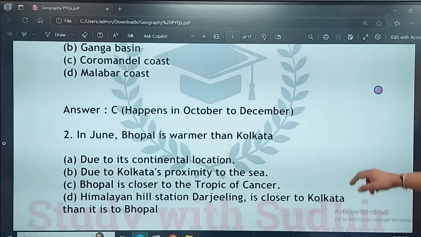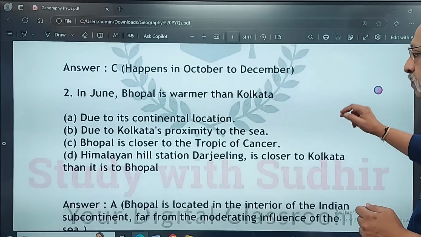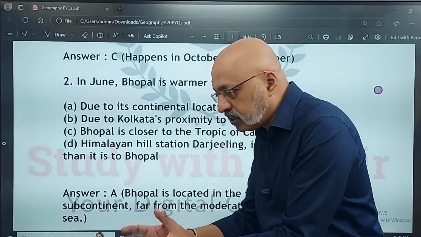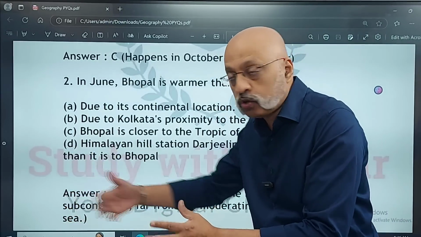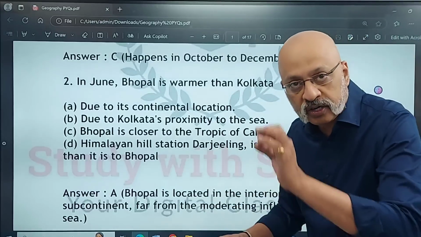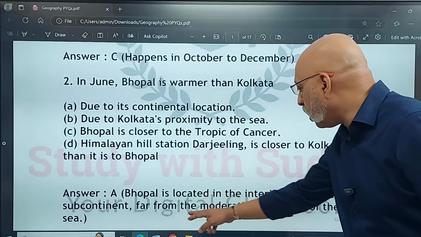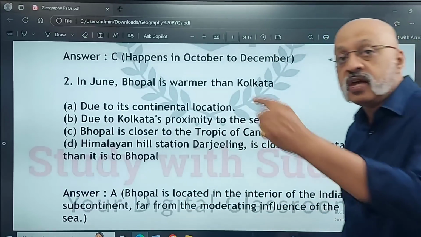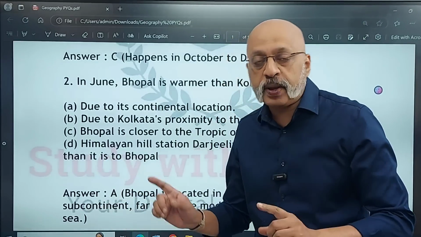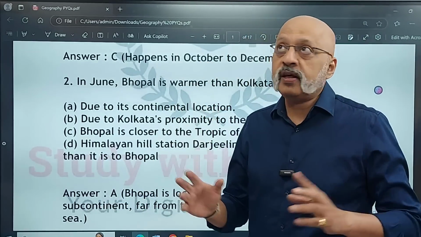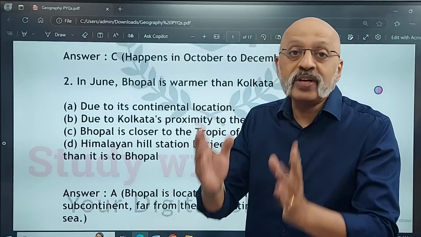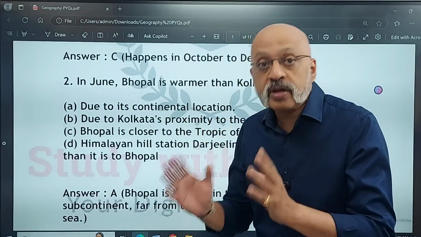So in June, Bhopal is warmer than Kolkata because Bhopal has a more continental location. It is a landlocked city, unlike Kolkata, which is closer to the Bay of Bengal. So Bhopal is located in the interior of the Indian subcontinent, the capital of Madhya Pradesh, far from the moderating influence of the sea, which Kolkata will have because it is closer to the Bay of Bengal. I have said this right from the beginning, and for so many years: understand the India map. Know which city is where, extremely important.